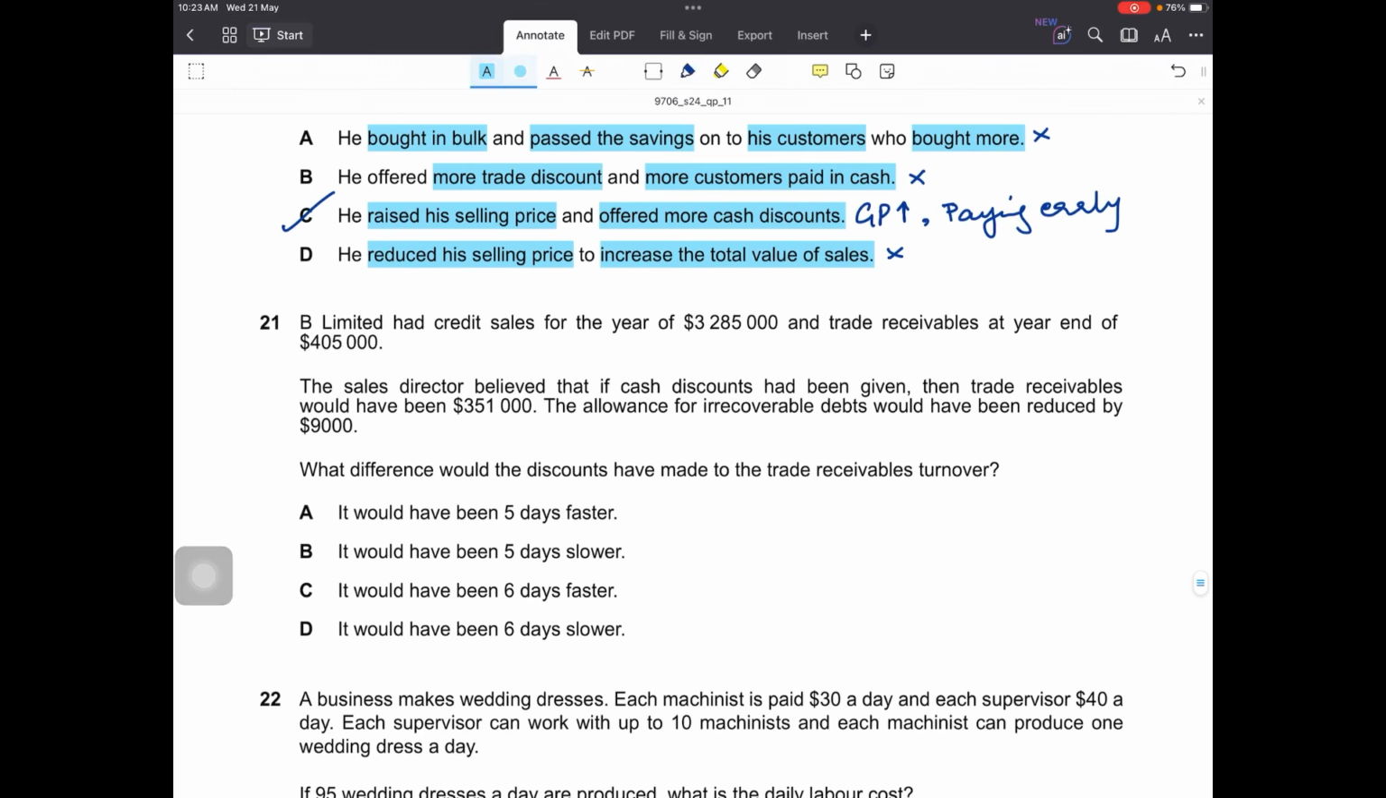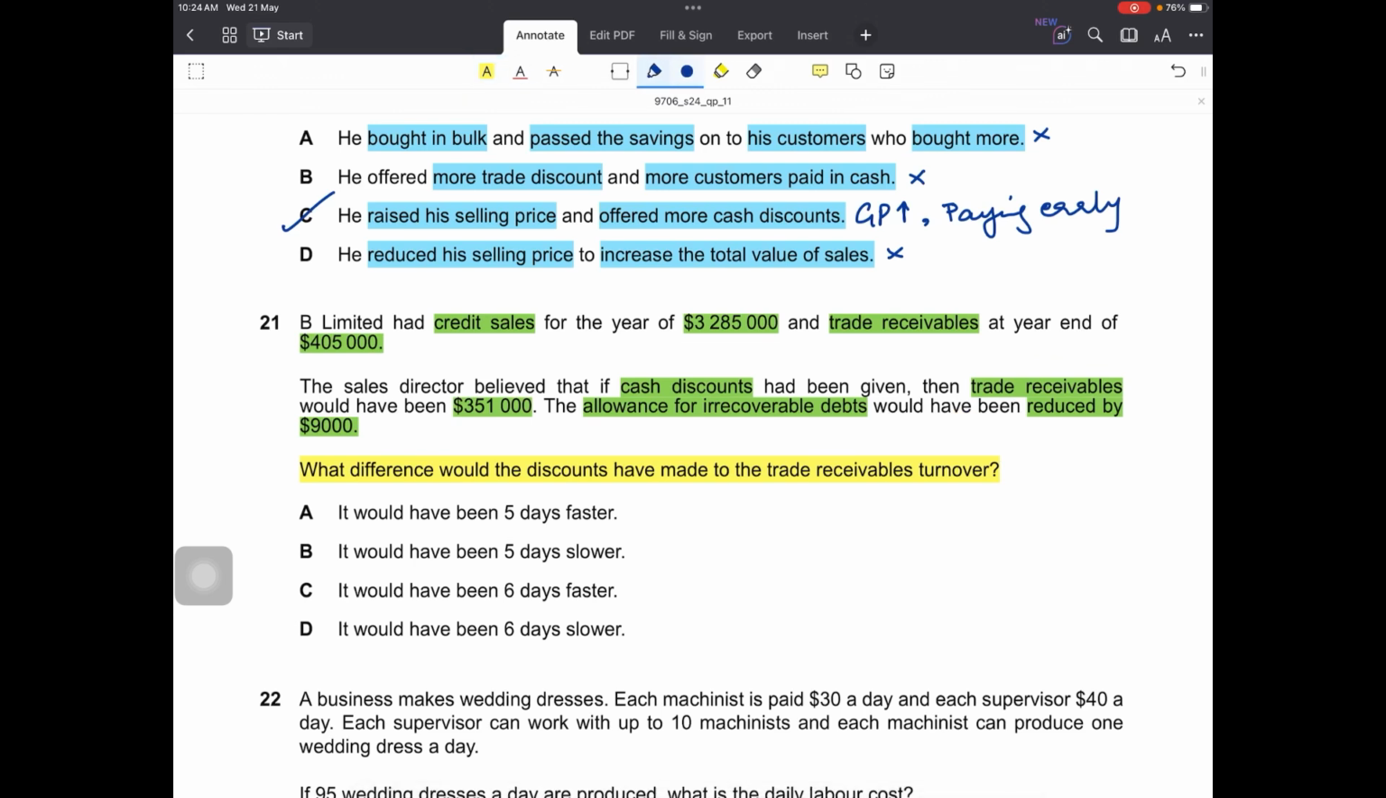So that's it. Question number 21 is, B Limited had credit sales for the year of 3,285,000 and trade receivables at the year end of 405,000. The sales director believed that if cash discounts had been given, then trade receivables would have been 351,000 and the allowance for irrecoverable debts would have been reduced by 9,000. Okay, so what's the question? Question is, what difference would the discounts have made to the trade receivables turnover?